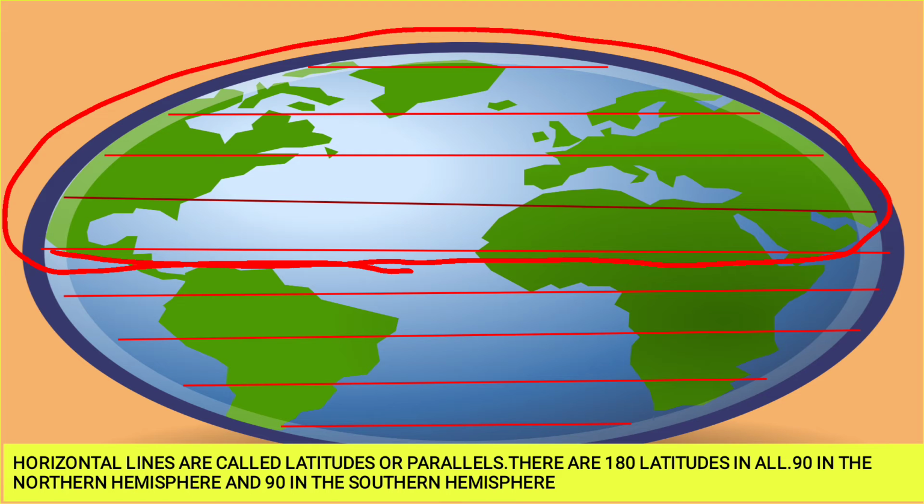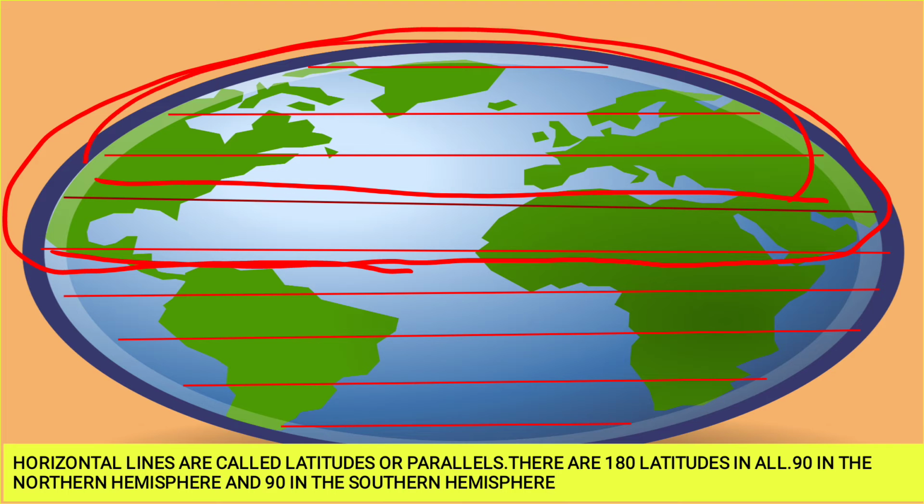What are latitudes? Latitude matlab kya hai? These are horizontal lines which run around the earth and they form a circle. These latitudes are also called parallels.